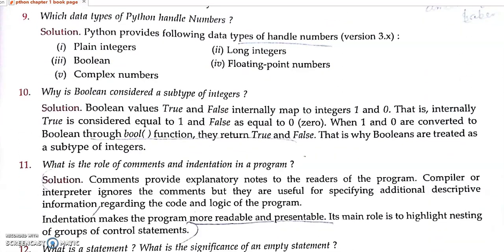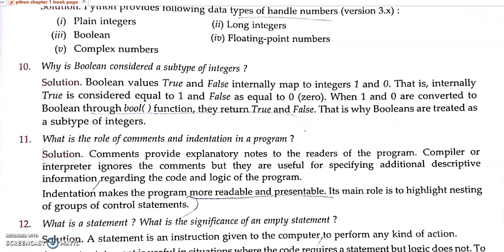Then how is the boolean value considered? Boolean value is considered a subtype of integer. A boolean value accepts either true or false. True means 1, false means 0. The bool function returns true or false. In this bool function, if I give 0 it will return false, and if I give 1 it will return true. Understand?